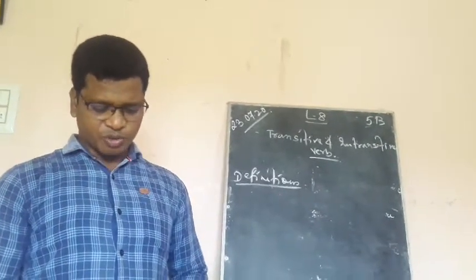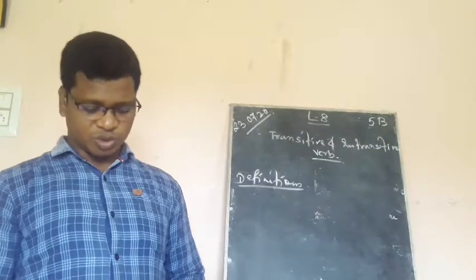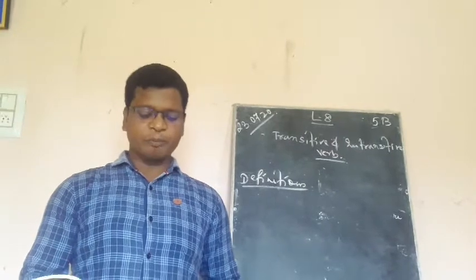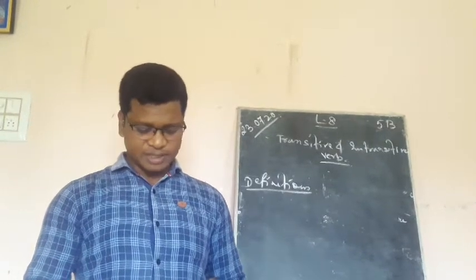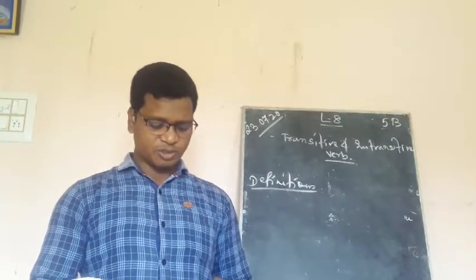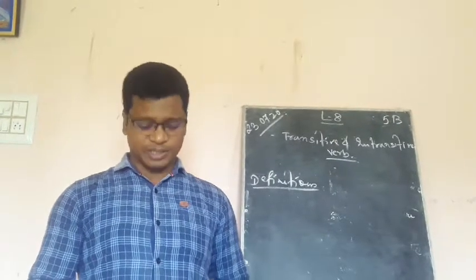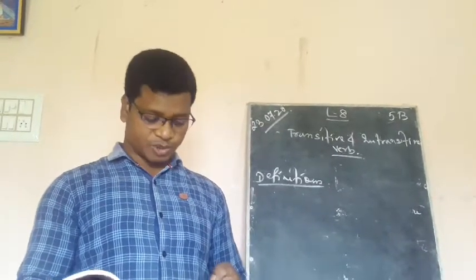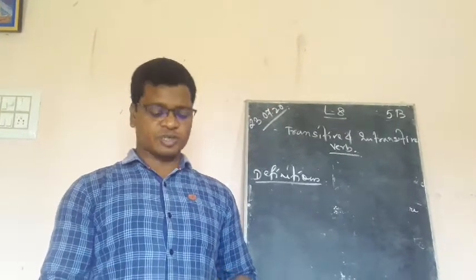You must have noticed that 1, 3 and 4 were fragments and do not complete the sentence. Now look at the pair of sentences. Rashmi baked a pie. Next one, Rashmi laughed. In the first sentence, the verb baked requires an object, pie, for the sentence to make complete sense. A verb that needs an object to complete its sense is called a transitive verb. Whereas in the second sentence, the verb laughed does not require an object for the sentence to make complete sense. A verb that does not require an object to complete sense is called an intransitive verb.